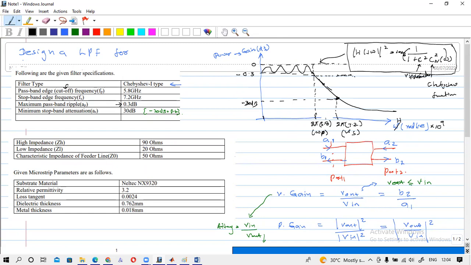So this will be our expected response of the filter. Once you have completed the filter, you have to check that you get this response. If you can get this response, your filter design is okay. Otherwise you have to do some adjustment. So that is the idea.